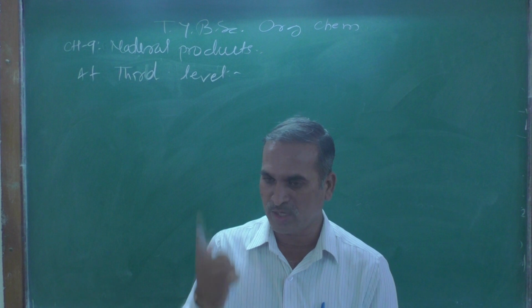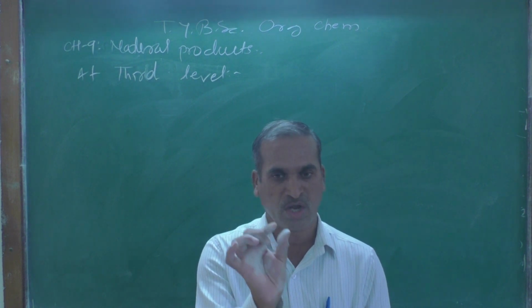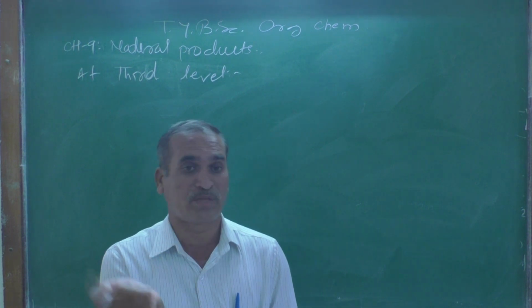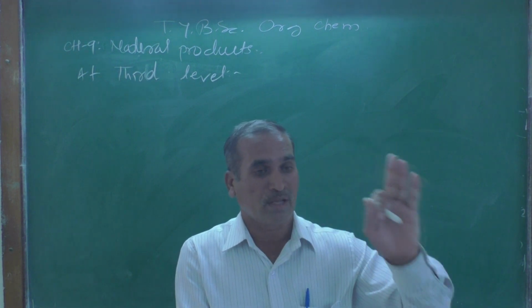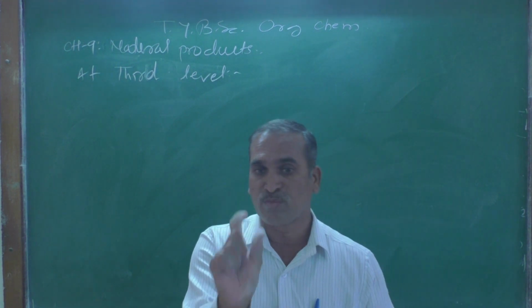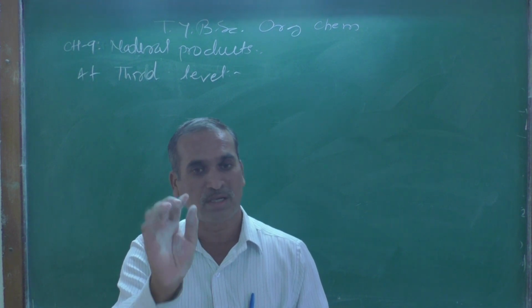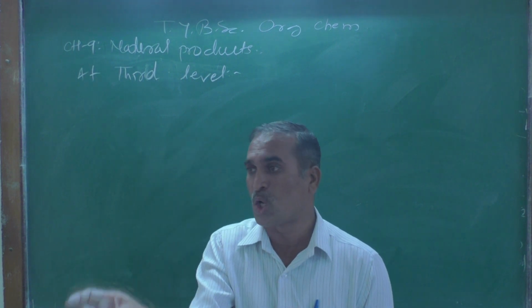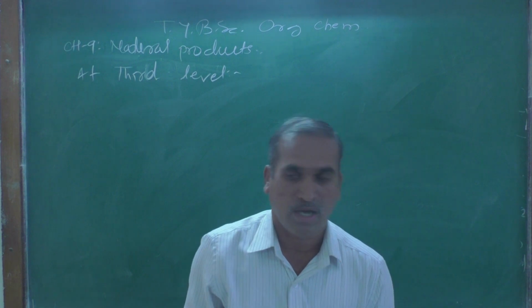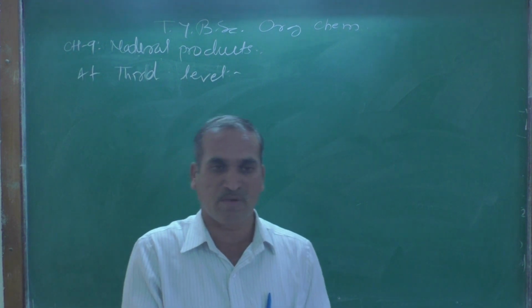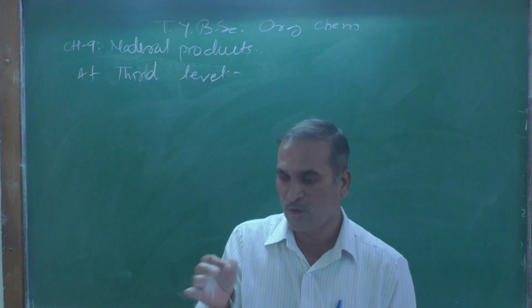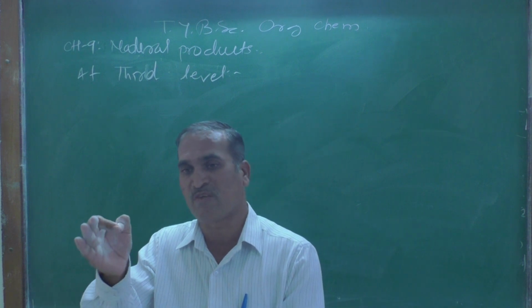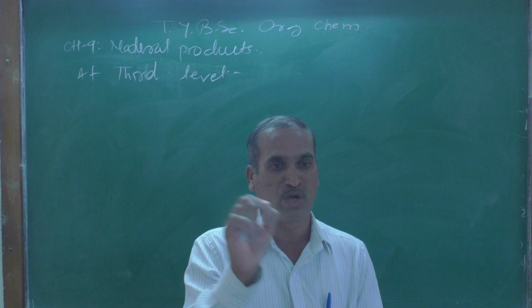Site of reaction means whenever we are adding a reagent, changes occur at a particular site of the organic compound, while the other part remains as it is. Only a small part of the organic compound goes on changing. That part is called the functional group. In other words, the functional group is the group or group of atoms that determines the physical as well as chemical properties of the particular family of organic compounds.